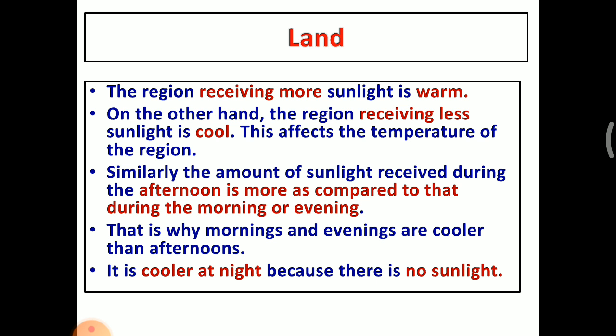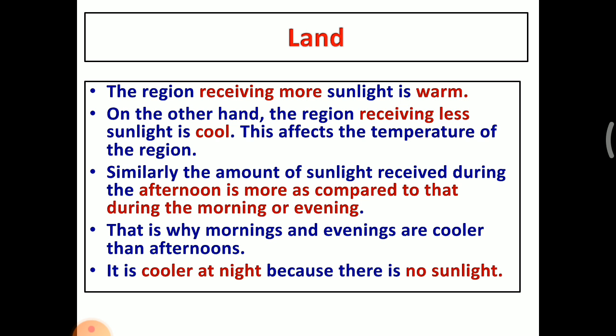So compared to the afternoon, in the morning and evening we feel cool because during the afternoon the rays of sunlight are heavy. It is cooler at night because there is no sunlight. If you take land, it is very cool at night. Why? Because no sunlight falls on the land during the night time.